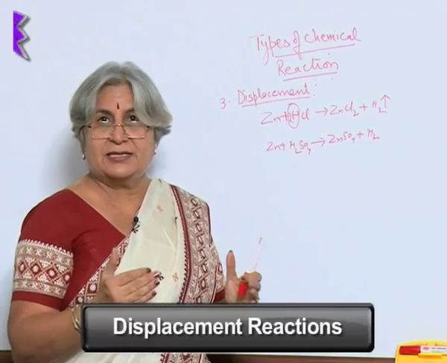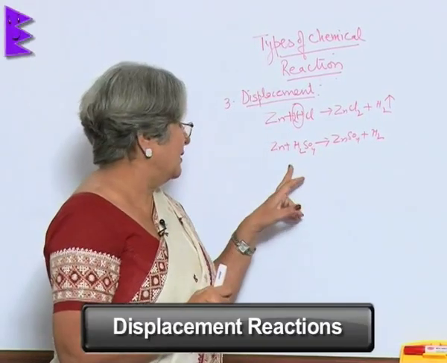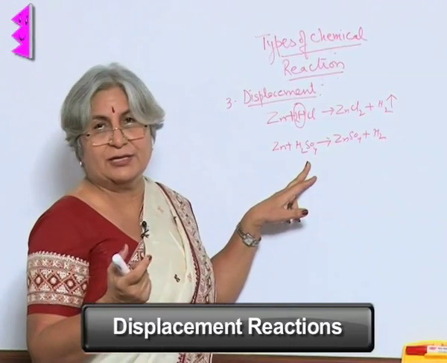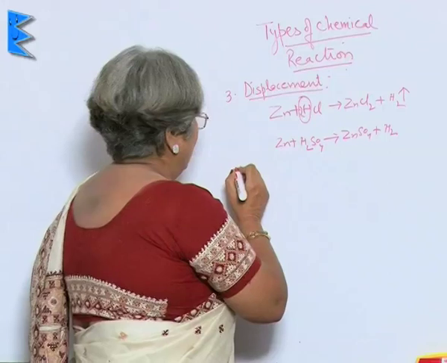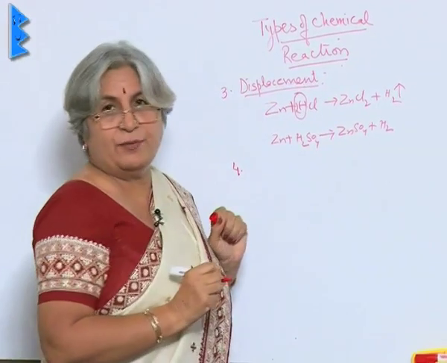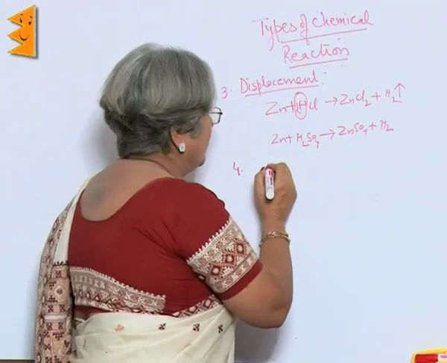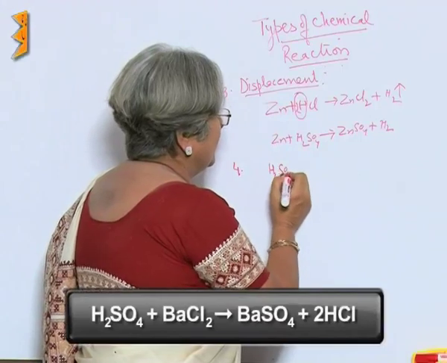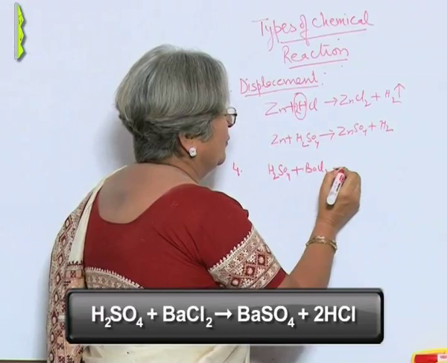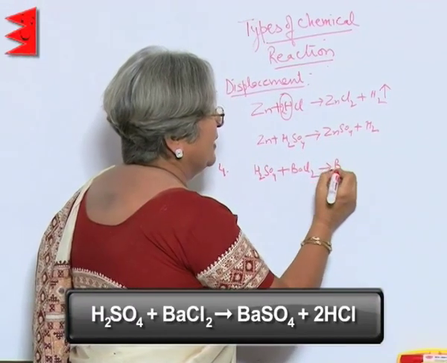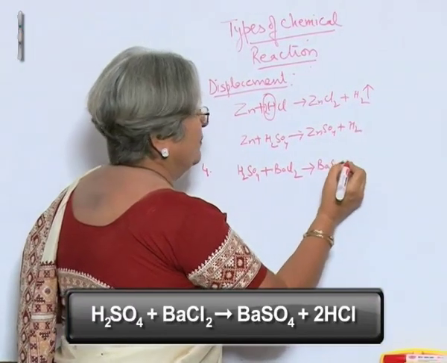Sometimes there is a displacement, or in simple language, a change of partners. How is that? If you pour sulfuric acid into barium chloride, what you will get is barium sulfate plus HCl.